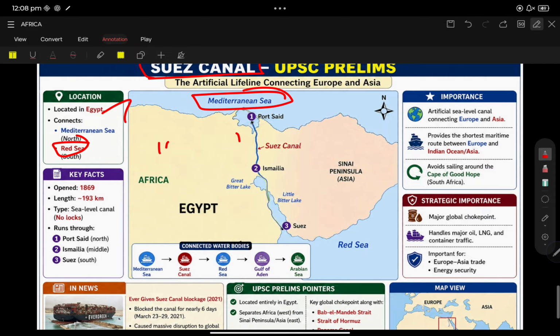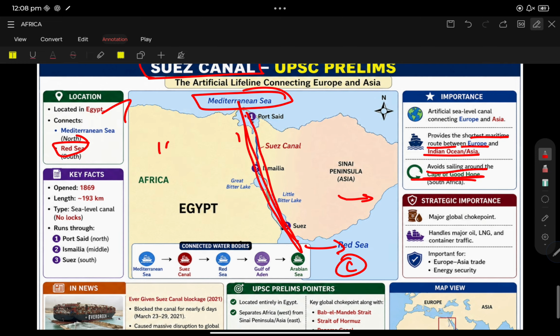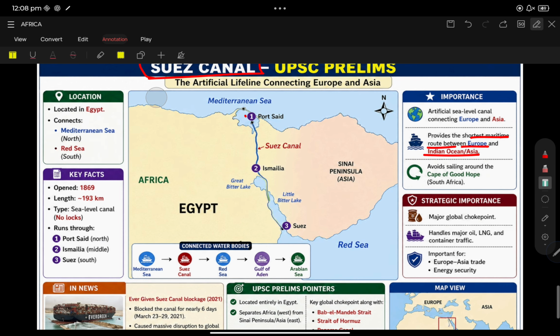It also provides the shortest maritime route between Europe and the Indian Ocean. It has been in the news for years because it cuts the travel cost. People who travel from east to west generally use the Cape of Good Hope, but by this canal they can travel faster, meaning the travel time is reduced. Major global choke points handle major oil, LNG, and container traffic.